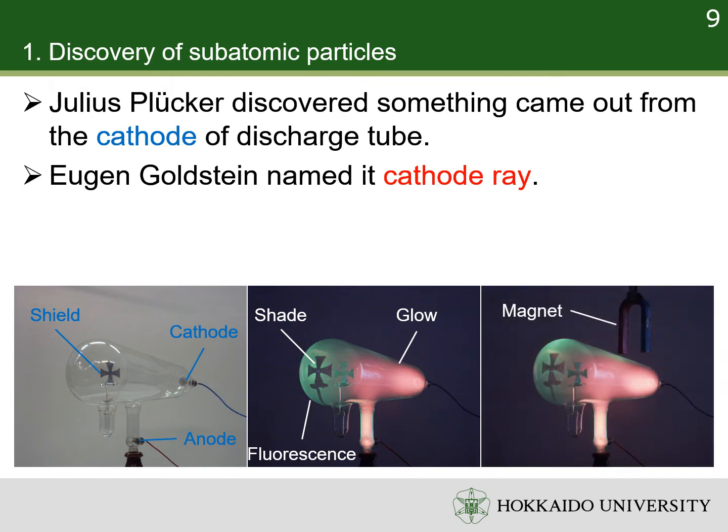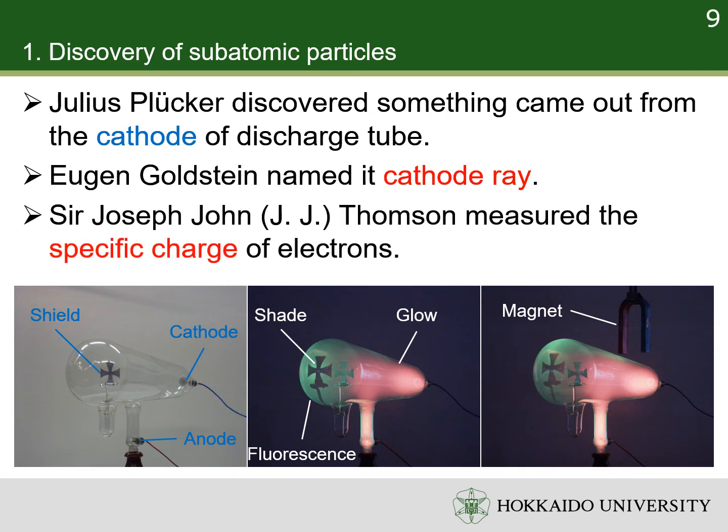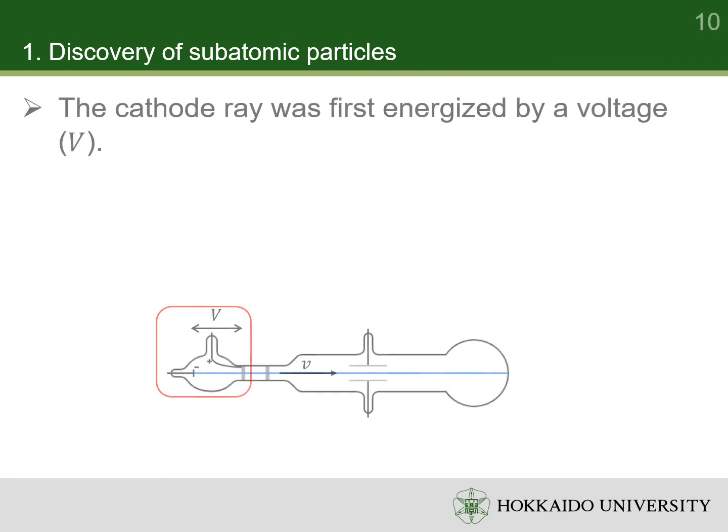When a magnetic field is applied to the cathode ray, the position of the shade moves. It suggests that the cathode ray is charged. The sign of the charge can be determined to be negative by the deviation direction of the cathode ray. Sir Joseph John Thomson measured the specific charge of the cathode ray.